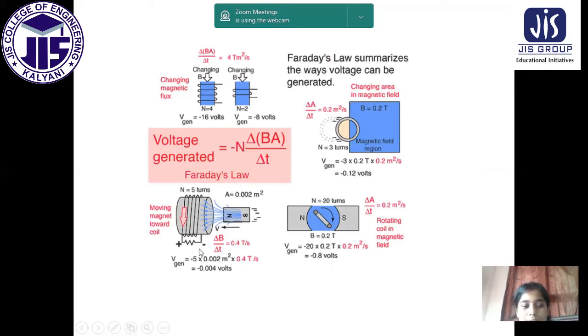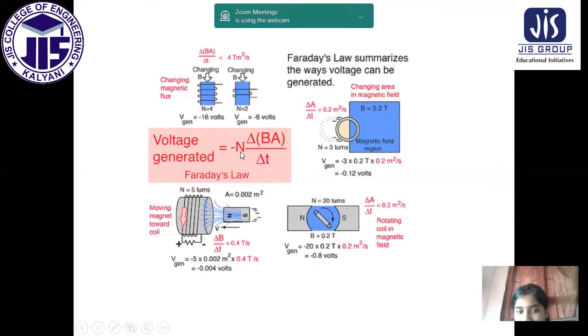And another similar application is given here: moving magnet toward coil. Here N equals 5 turns and the area is 0.002 meter squared. Delta B by delta T equals 0.4 Tesla per second. That's why V generated equals minus 0.002 meter squared into 0.4 Tesla per second. If we multiply, finally we get minus 0.004 volt.